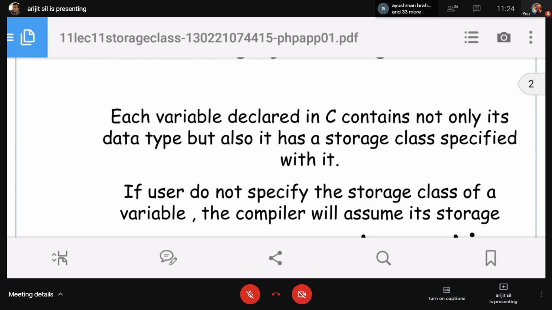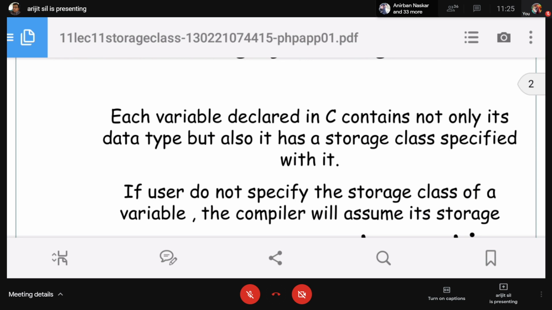Also we can say each variable declared in C contains not only its data type but also a storage class specified with it. Basically we declare the variable with the data type, that is integer, float, character, double, long int, etc. But in the storage class, there is also another specifier. Then we can understand that this is a storage class variable.